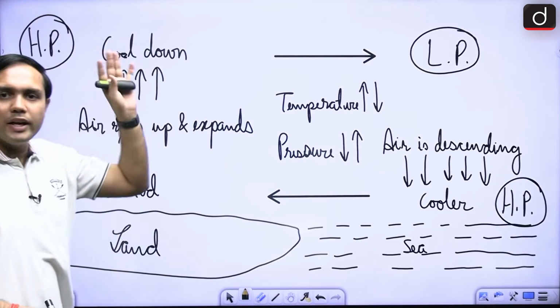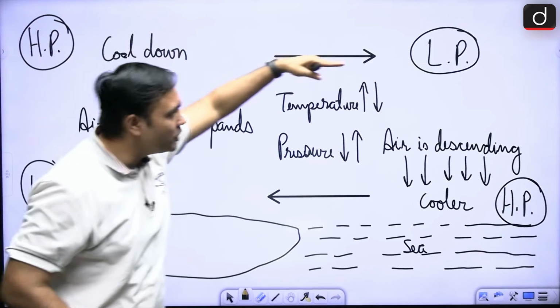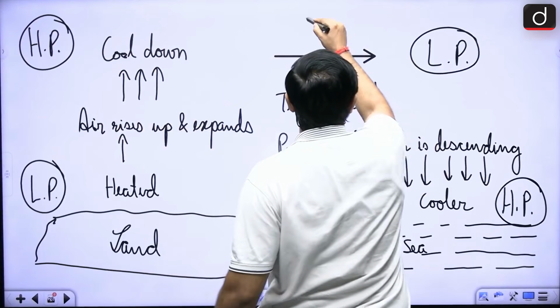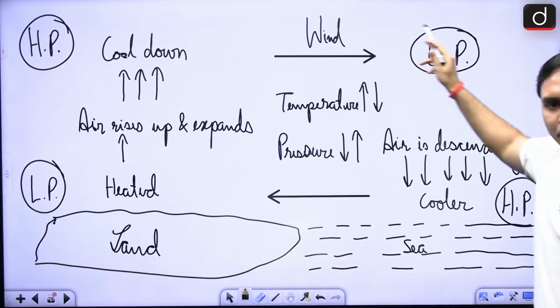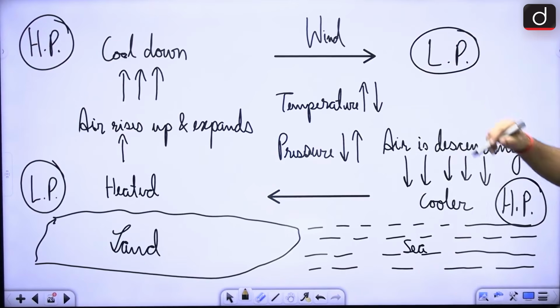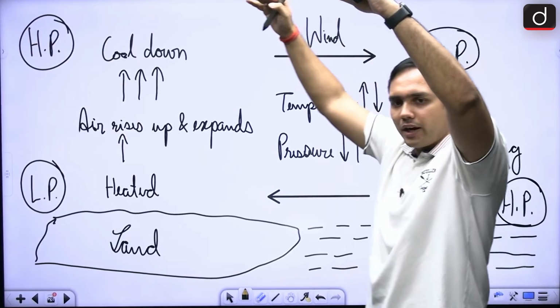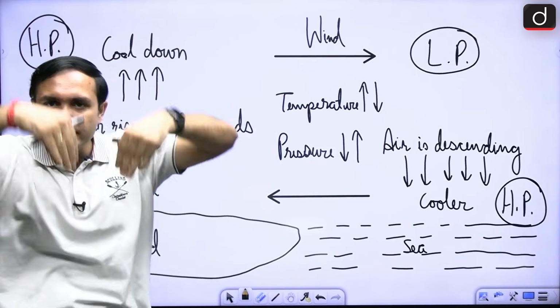Now we know that air moves from high to low pressure, right? So what will happen? There is a horizontal movement. So this will be the wind, and it is moving from high pressure to low pressure region, right? As it is moving to this particular area, now because altitude is quite a bit high, right? So it is also getting cooled down, and cooler air sinks, right?